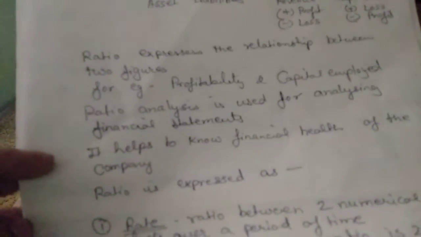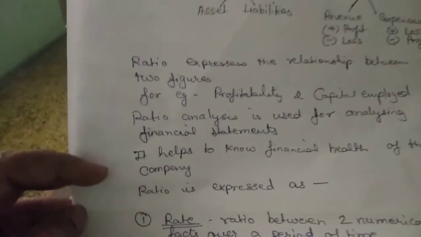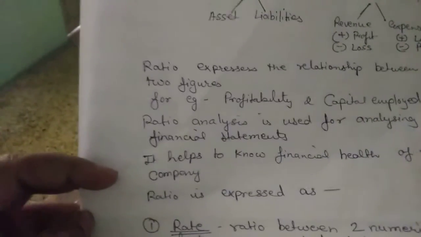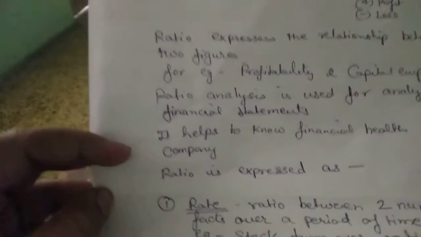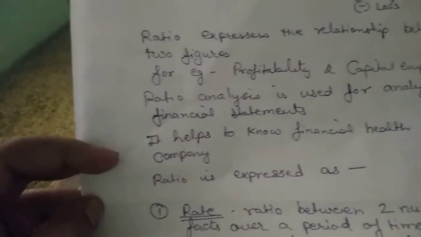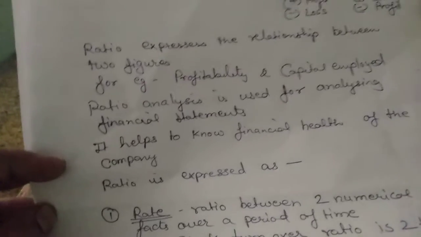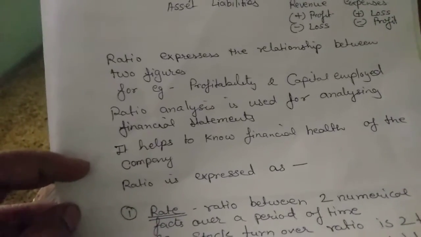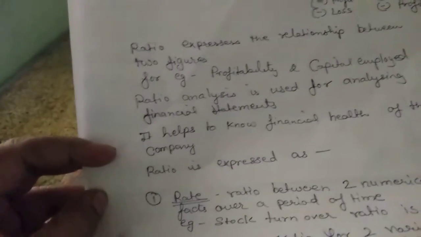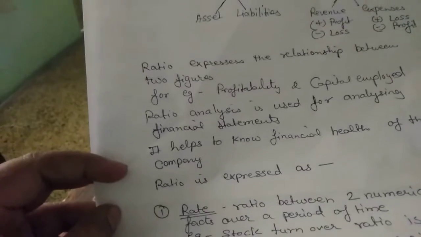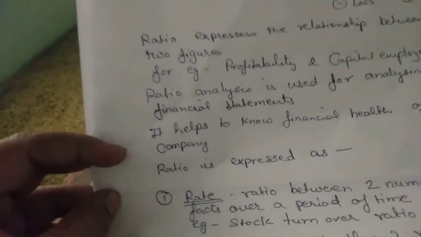Now, for example, if we employ 100 rupees as capital and we earn 10 rupees as profit on that, and against that, in case number 2, if we employ 100 rupees as capital and earn 25 rupees of profit on that, definitely in the second case the profitability is much more.